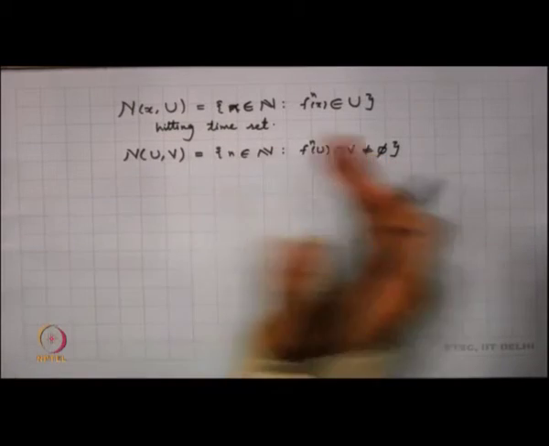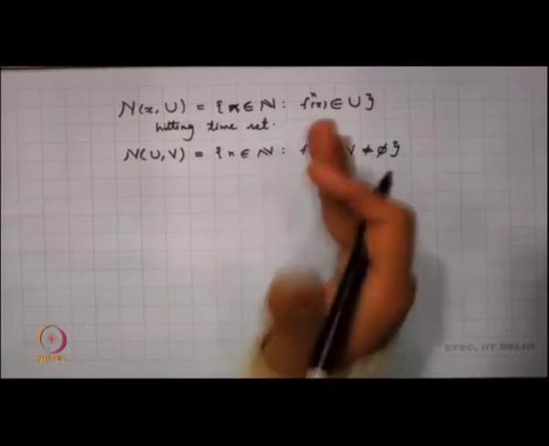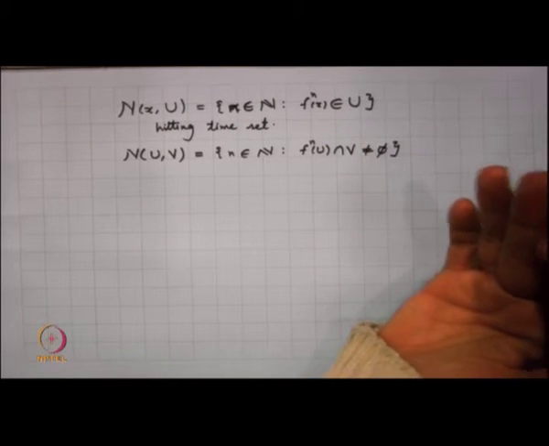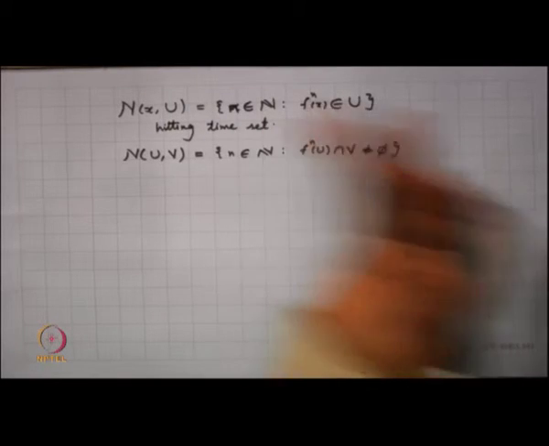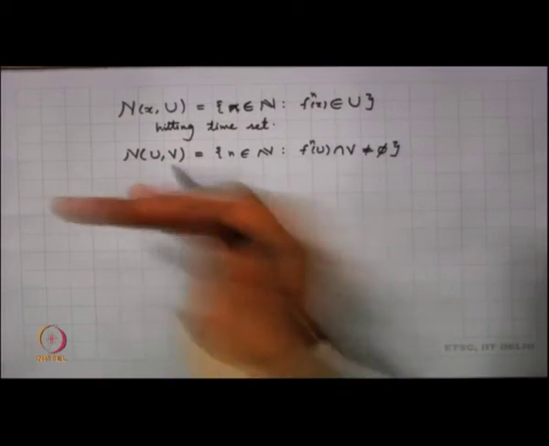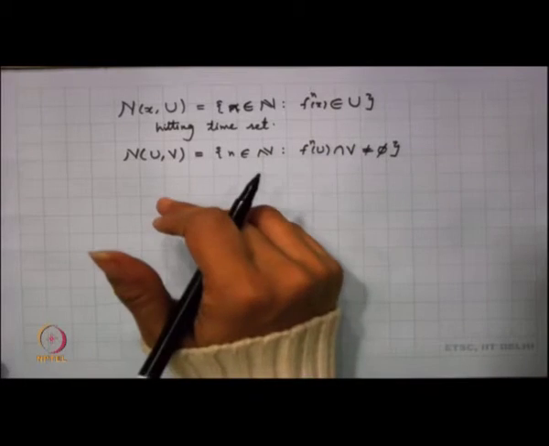So, basically we are looking into all the instances n for which there is some point in U which hits V. This is the notation N(U,V), and again we call this a hitting time set.